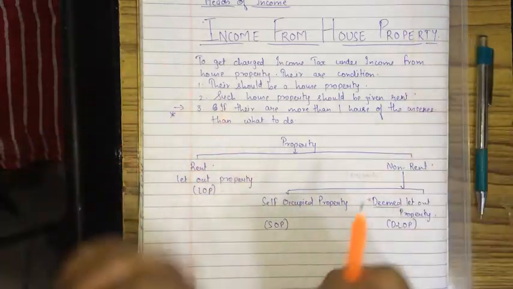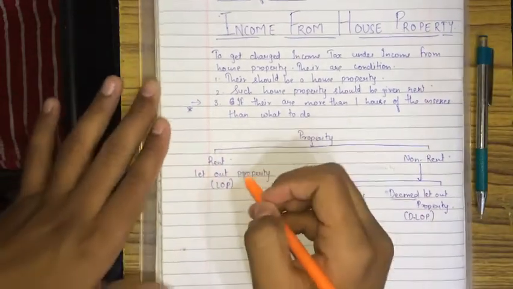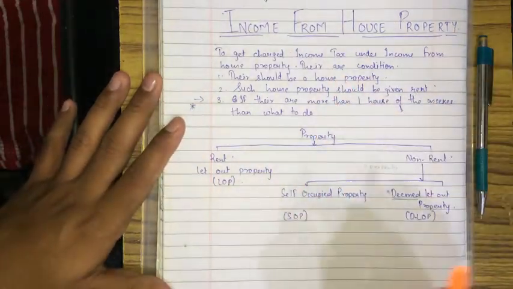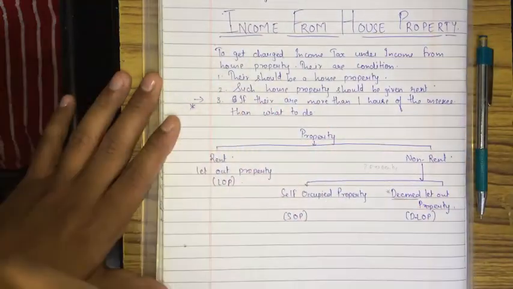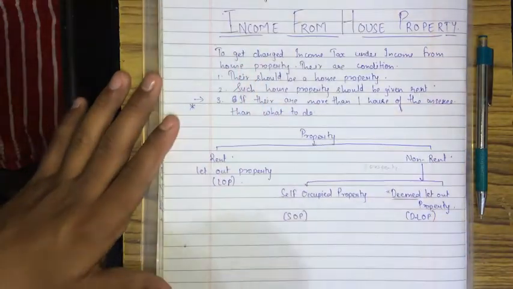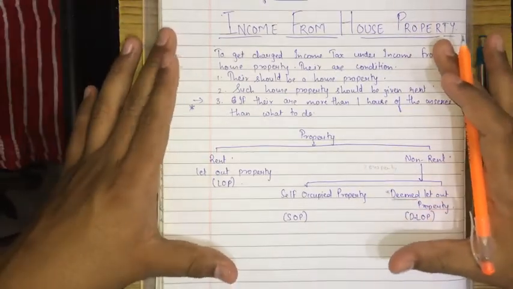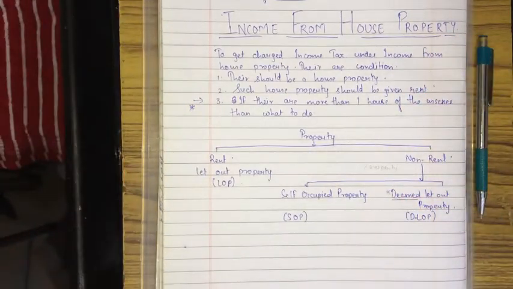So are you all getting this? What is the meaning between let out property and deemed let out property? Let out property is the property that you have genuinely given on rent, and deemed let out property is the one which you have not given on rent and still you have to pay income tax on that. So please note down till here. Then we'll go.